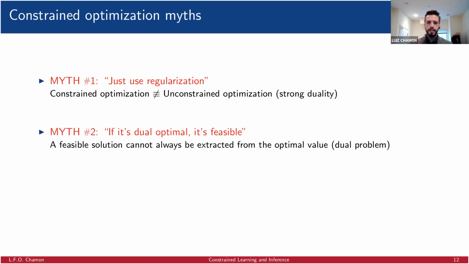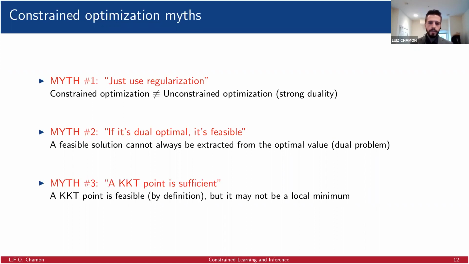Well, still that doesn't guarantee that if we can get a dual optimal solution, we get a feasible one. That's just a guarantee on the values of the problems. So even recovering a feasible solution from the solution of the dual is not a given. But another thing we might say is that, okay, it doesn't matter because I'm going to use a primal-dual method and it's going to give me a KKT point, and that's guaranteed to be, say, feasible. Yes, but a KKT point might be feasible, but it's not even necessarily a local minimum in the case of non-convex problems. That is only sufficient in the case of convex problems.